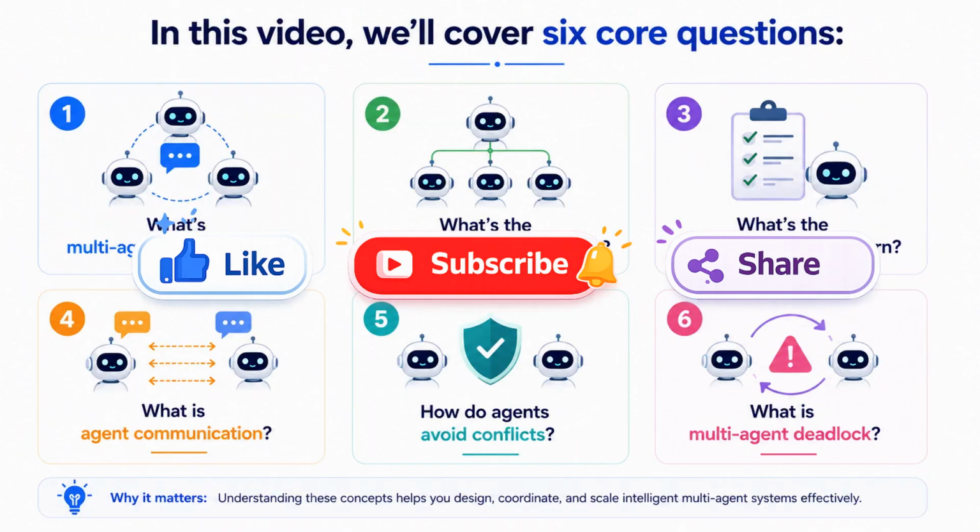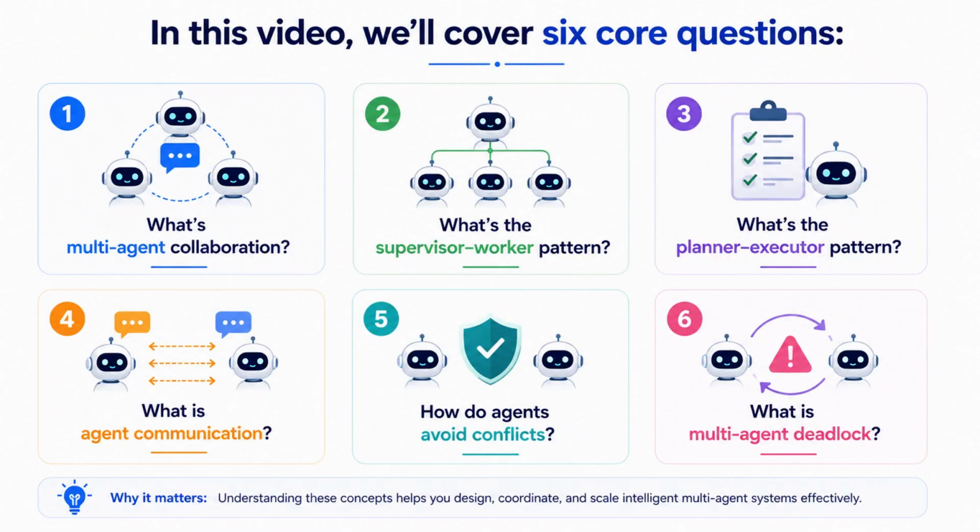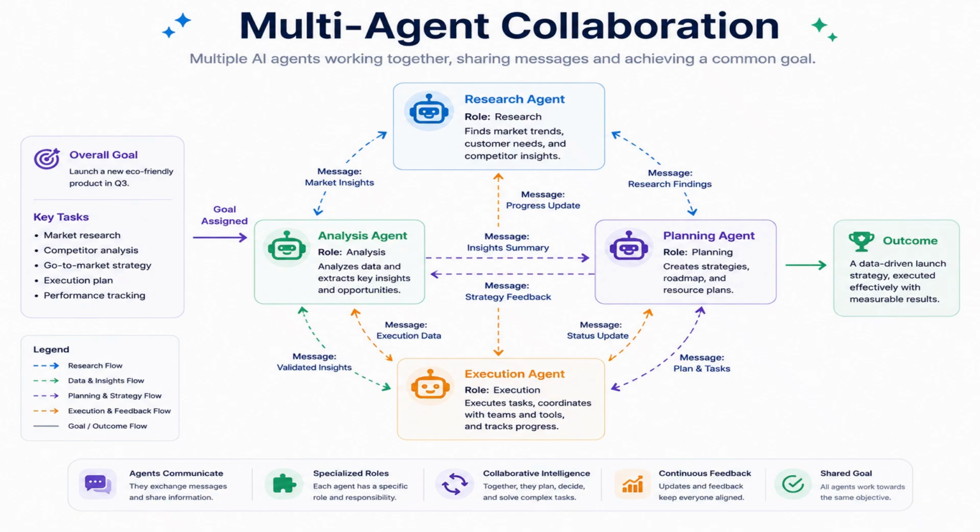In this video, we will cover six core questions. What's multi-agent collaboration? What's the supervisor worker pattern? What's the planner executor pattern? What is agent communication? How do agents avoid conflicts? What is multi-agent deadlock? We will keep everything visual and practical so you can explain these ideas confidently in any interviews. Let's start with the big picture, multi-agent collaboration.